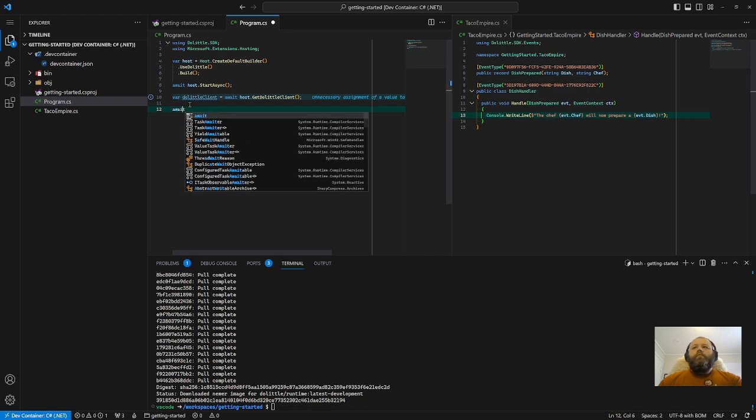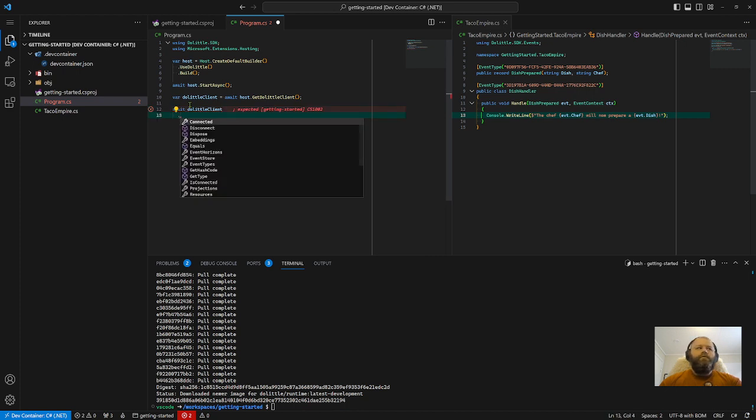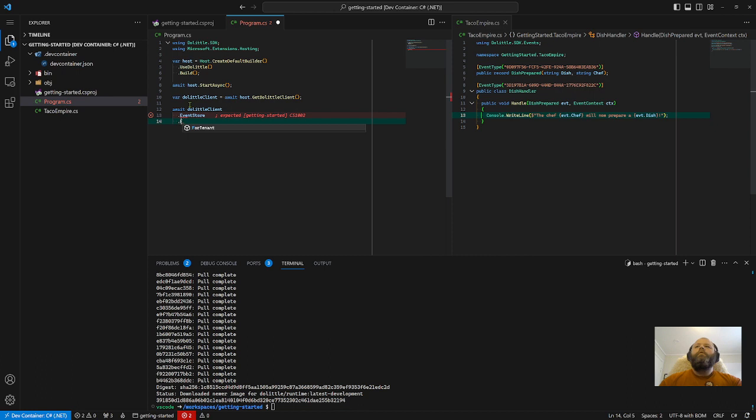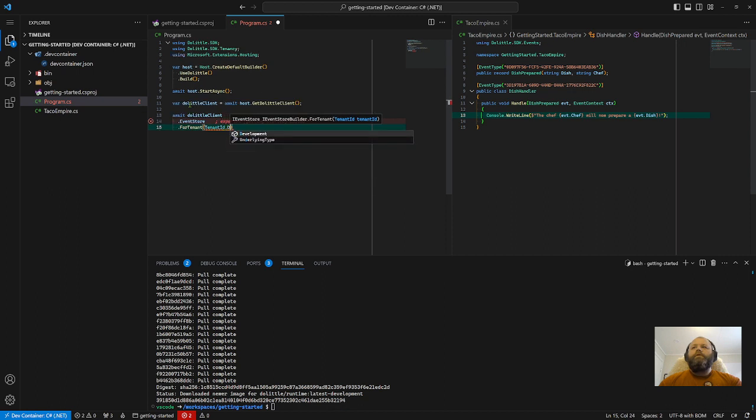So I'm going to go to the Dolittle client, and I am going to get the event store for the tenant ID development, which is a predefined tenant.